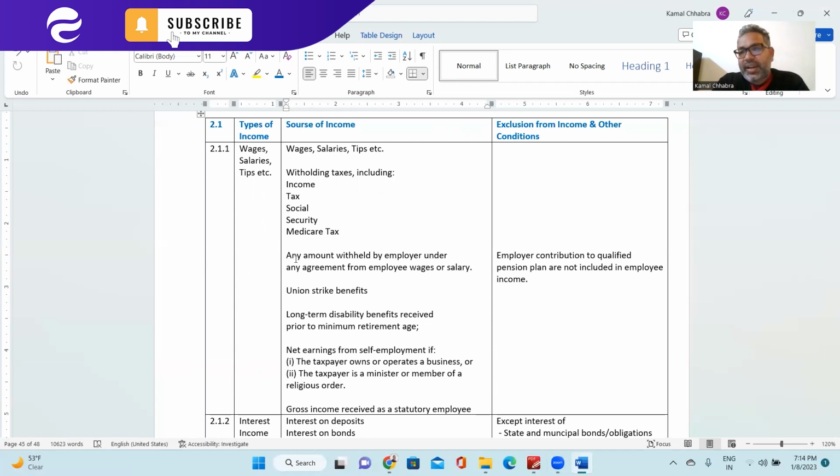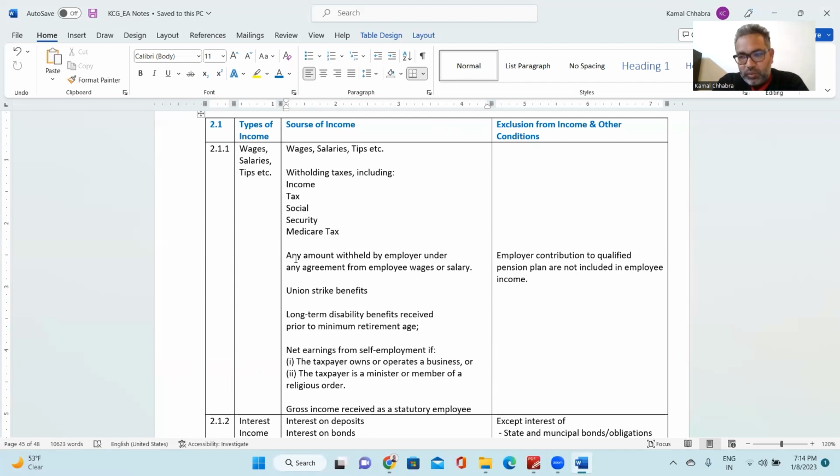Any union strike benefit. For example, in India also you might have seen a lot of labor unions go on strike. Even though they are on strike, they are receiving money, they are receiving the salary, and they are receiving some additional benefit also. So all those benefits, money or perks which they receive when they go on strike will also be considered as taxable income in the category of wages, salary and tips.